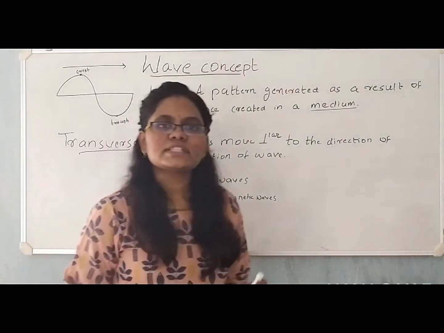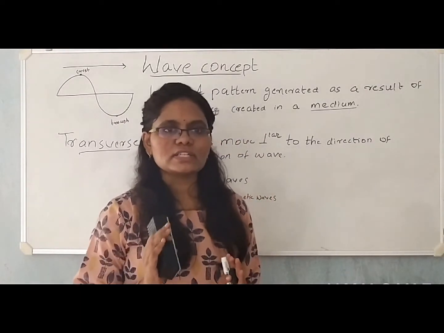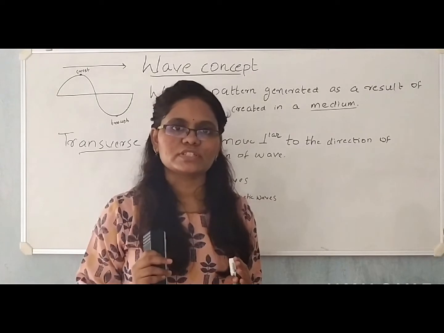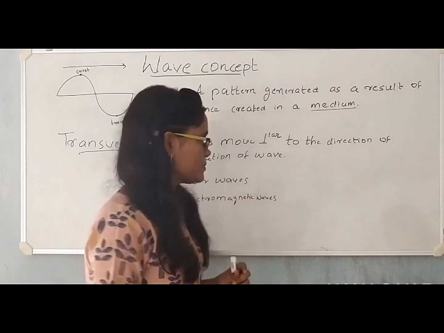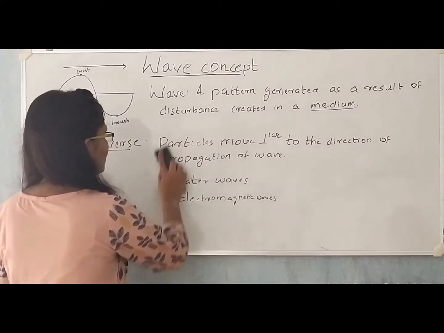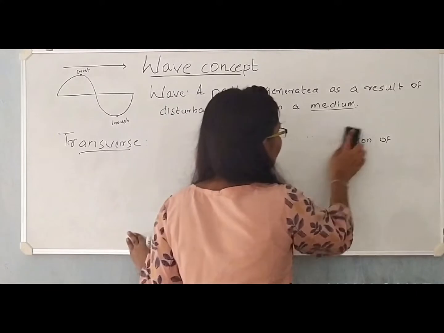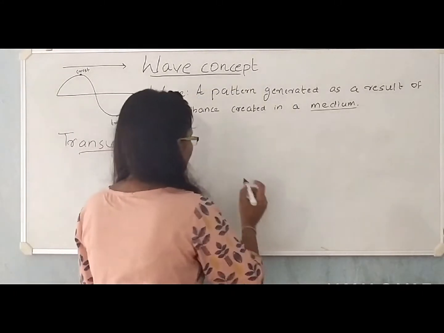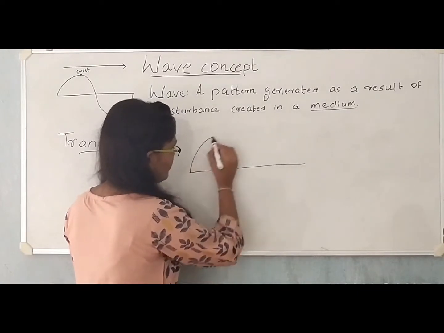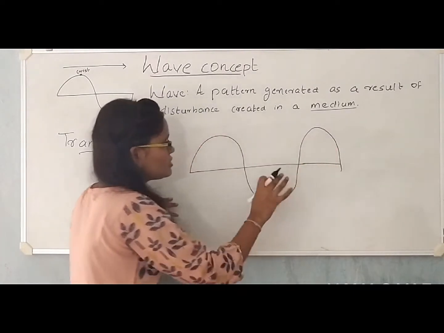Now, let us try to understand the direction of particles on a wave. We know that particles are just oscillating up and down about their mean position. That means either the particles are directed upwards or downwards. They cannot have any other direction rather than these two. So, consider one complete cycle of a wave. So, I am considering this cycle of a wave, or I am extending the cycle.